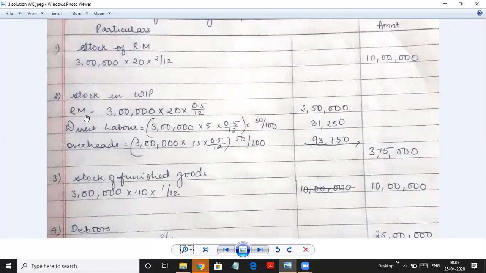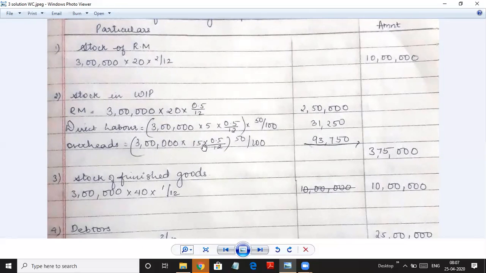Work in progress, raw material we have to take full 3 lakh into 20, and it remains in stock for half a month, so 0.5 divided by 12, you get 2,50,000. Direct labor, 3 lakh into 5 rupees is the cost, half a month, this is full direct labor, into 50%, half you have to take, 31,250.